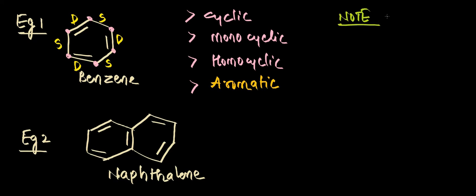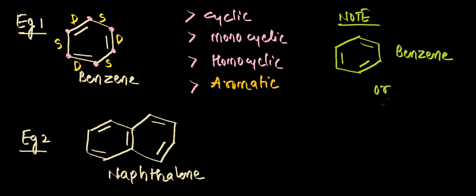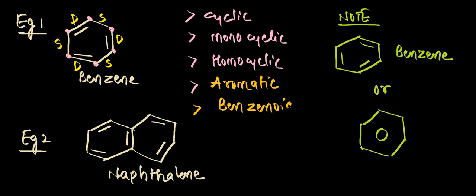So I'll just note a point here. What is benzene? You know hexagon, right? With a hexagon, if you have alternate single and double bonds, that is called benzene. This can also be represented like this. Instead of keeping alternate position single and double bonds, we can keep a circle in it. So this is also called benzene. If you see example one, it is having benzene. So what kind of aromatic compound is this? This is a benzenoid organic compound.